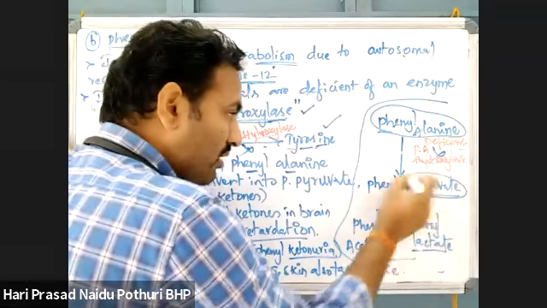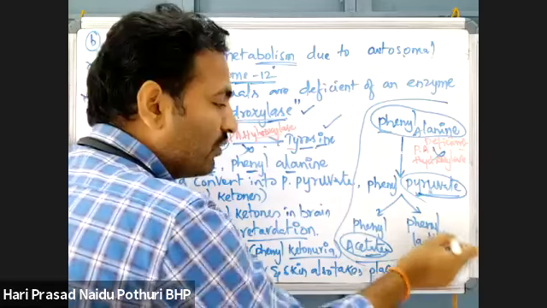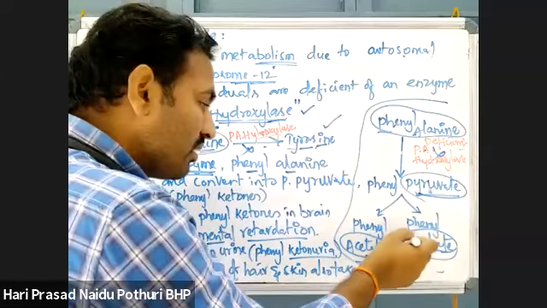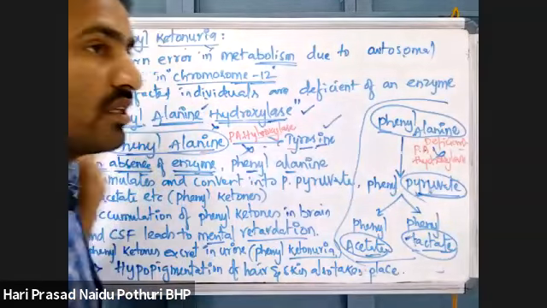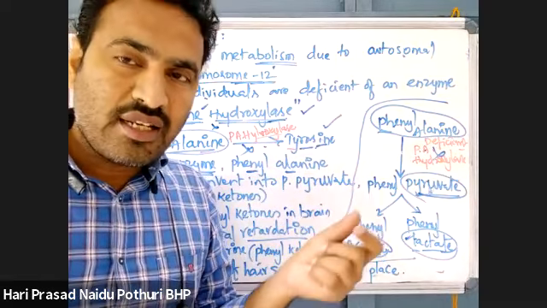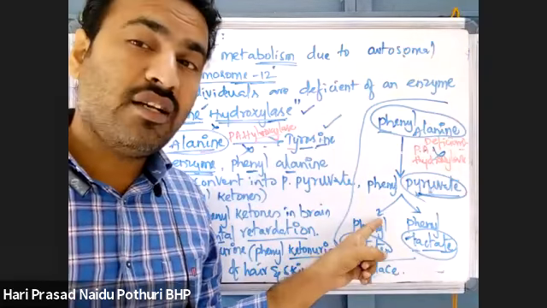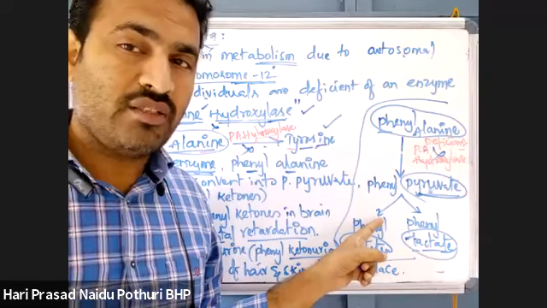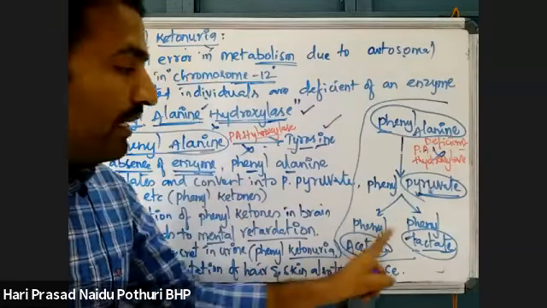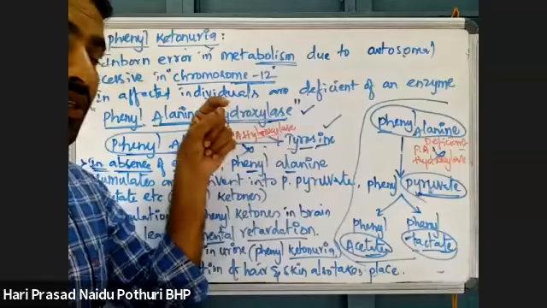These compounds are called phenyl ketone bodies. Their concentration will increase, and they are excreted in urine. That's why the name is given phenylketonuria. Phenyl ketones are seen in urine.